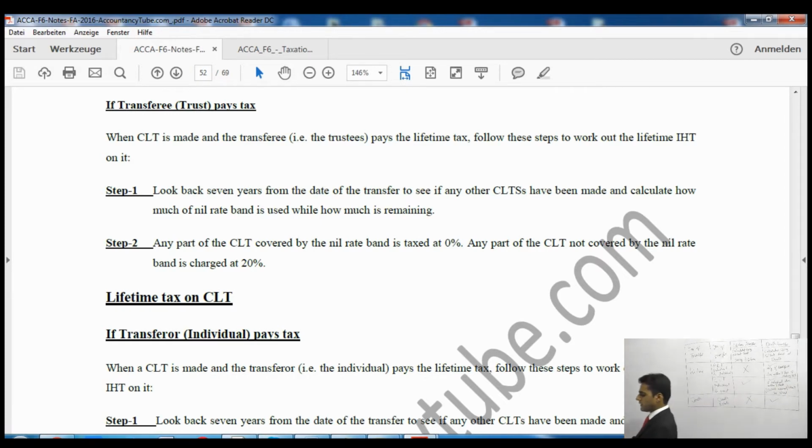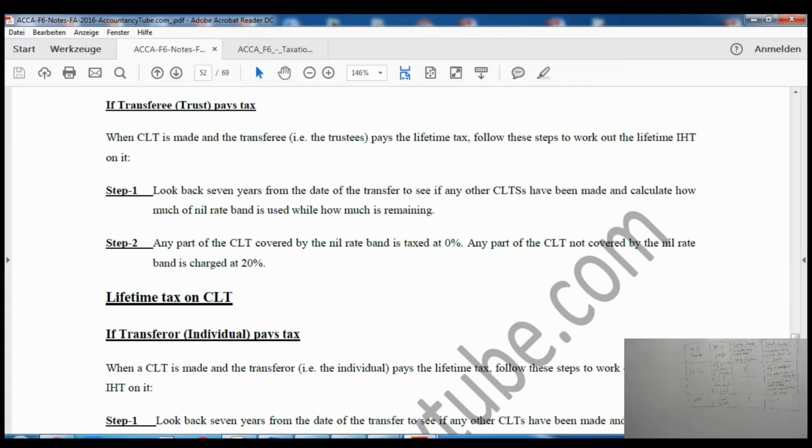Step 1, look back 7 years from the date of the transfer to see if any other CLTs have been made, because we know that PETs are exempt during lifetime anyway, so we only have to see if any CLTs have been made and calculate how much of the nil rate band is used while how much is remaining.